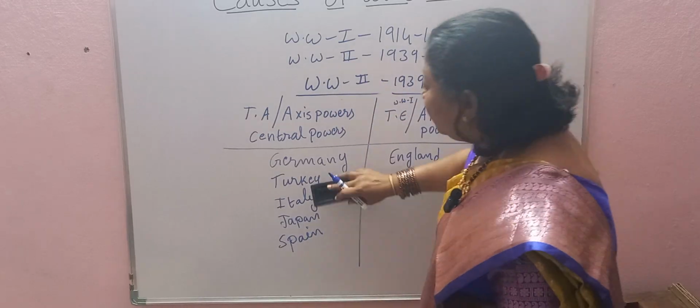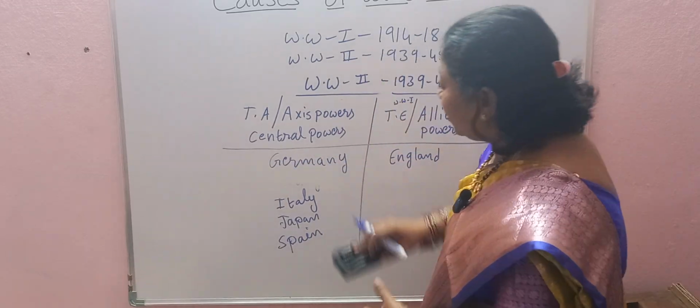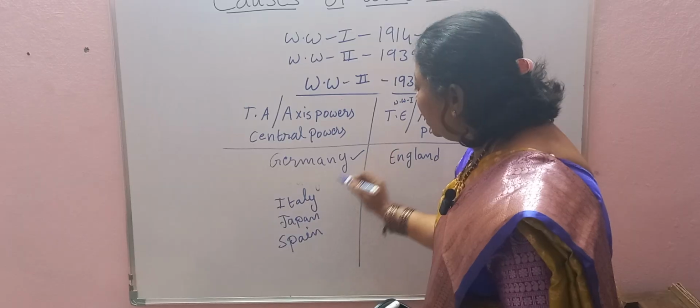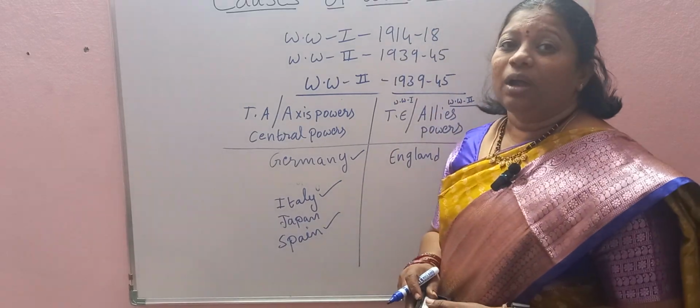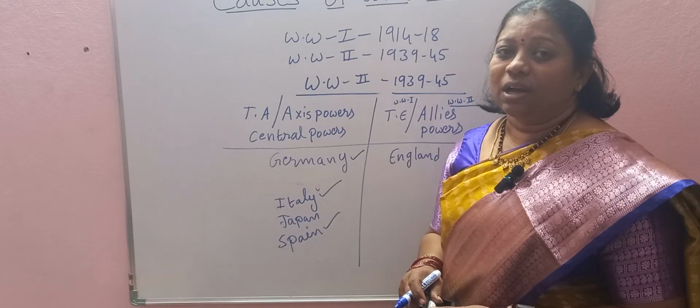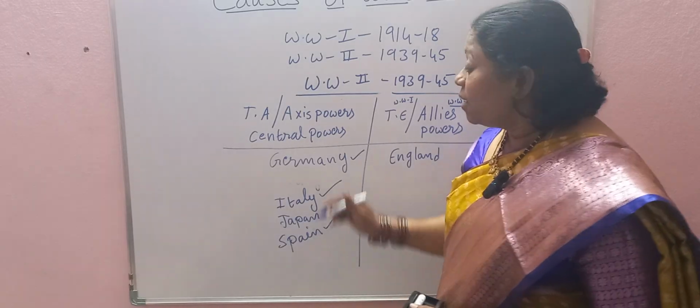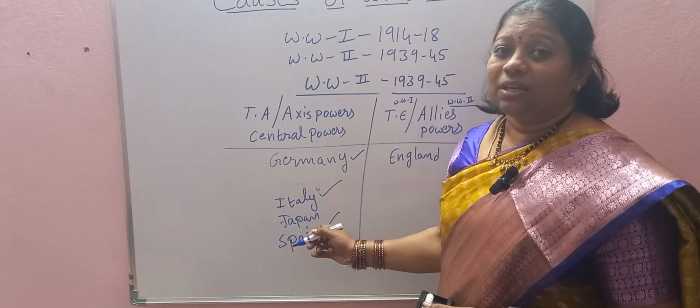If we remove Turkey from this group, Germany as well as Italy and Spain, these three were under the leadership of dictators. That means these were ruled by dictators.